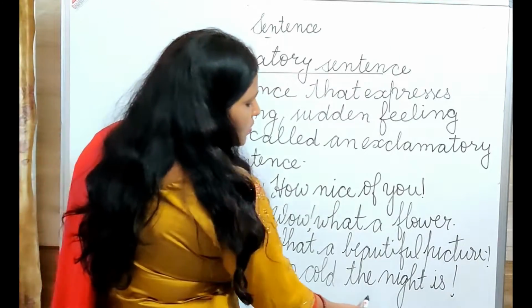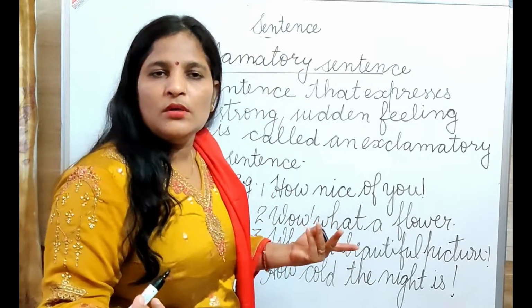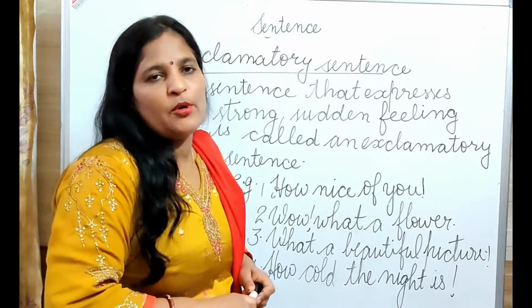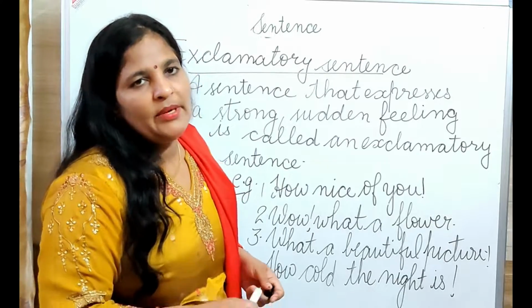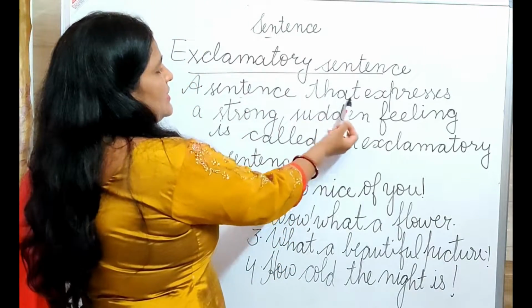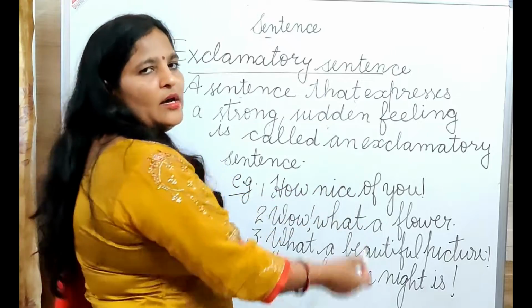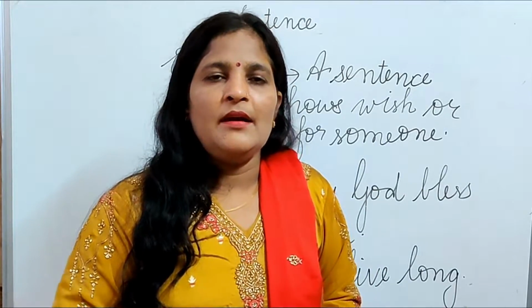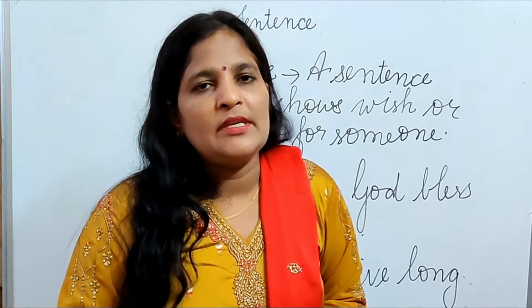Next is: How cold the night is! When I say how cold, the expressions come on my face, so these types of sentences are called exclamatory sentences. An exclamatory sentence expresses strong or sudden feeling. I think it is clear to you, beta? Yes, beta. Next one, beta, is the optative sentence.